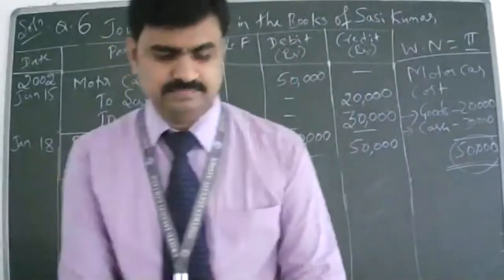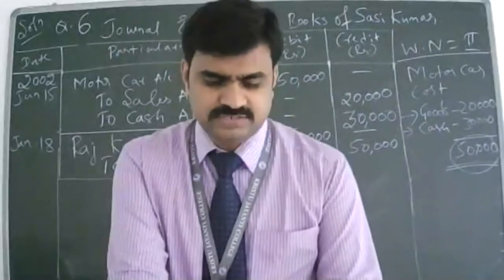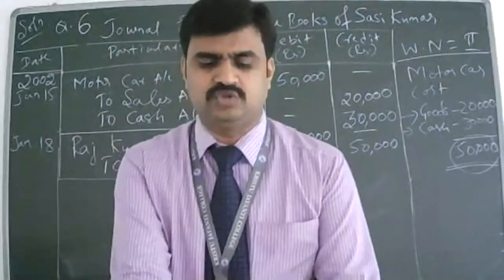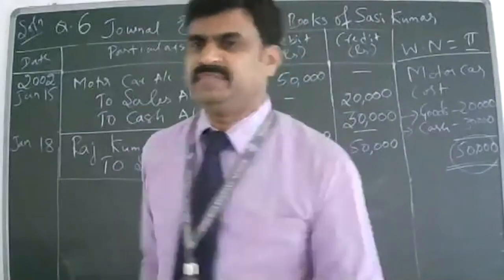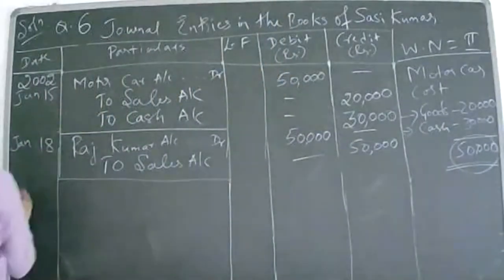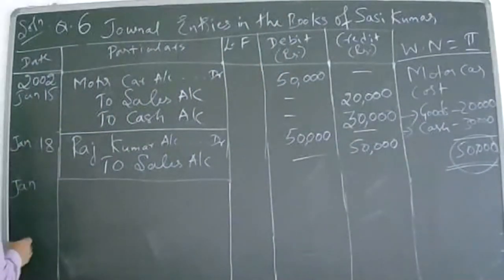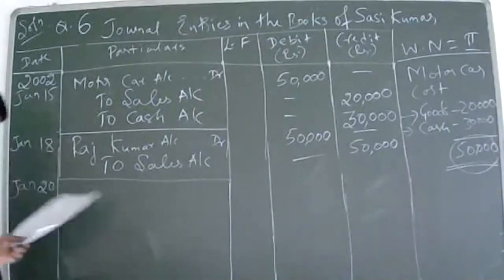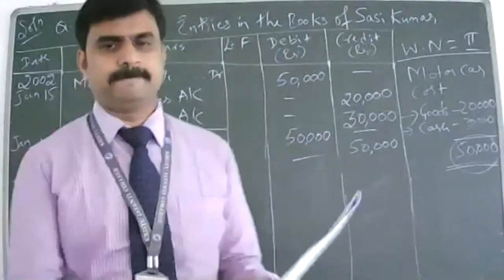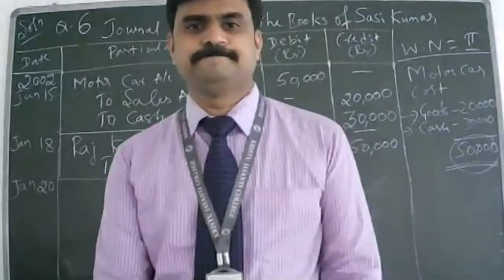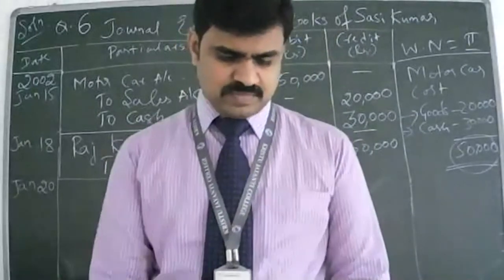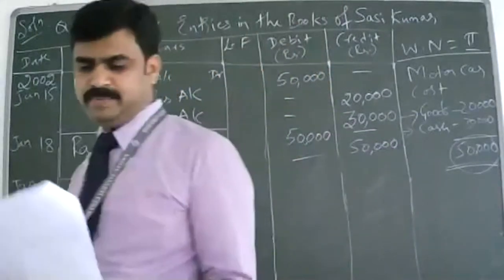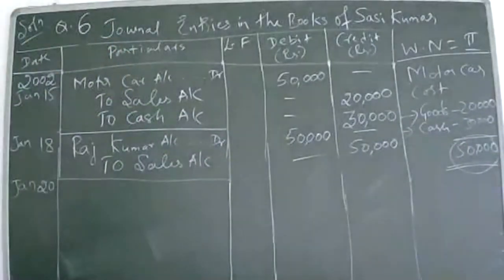What is the transaction? Purchased goods from Veerappan, rupees 25,000. Who will tell me the answer? Which are the accounts involved here? Purchases and cash. Purchase account and cash.